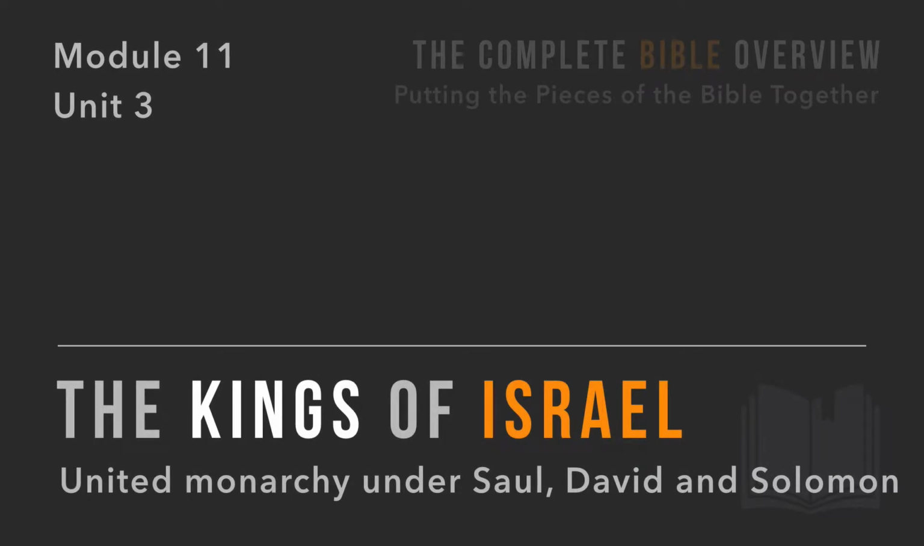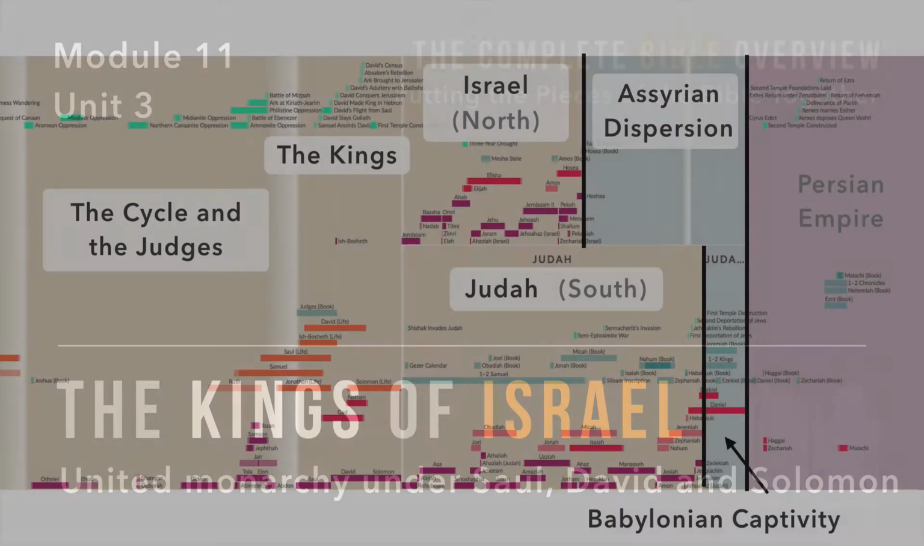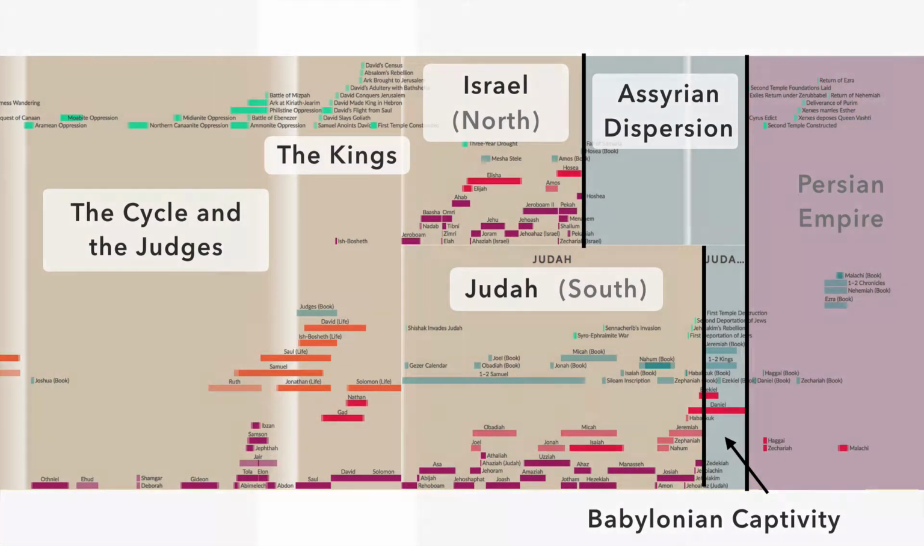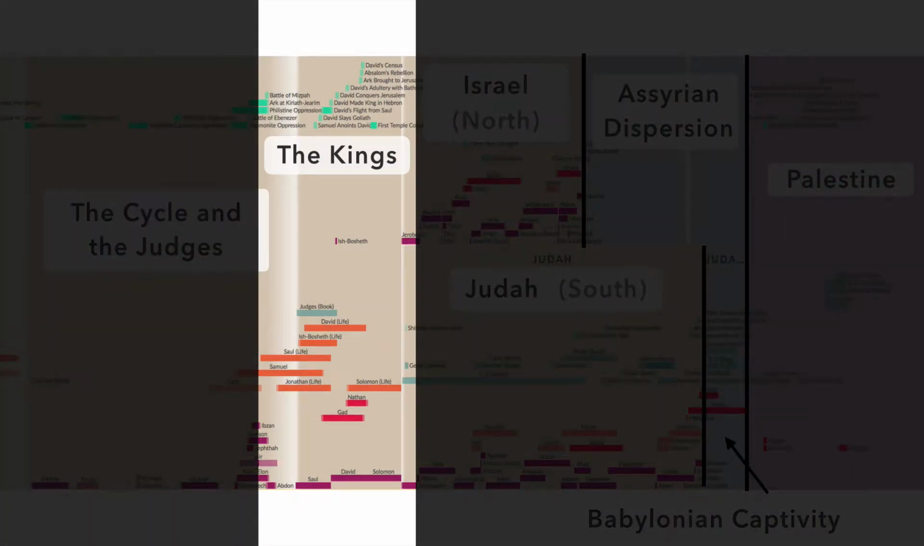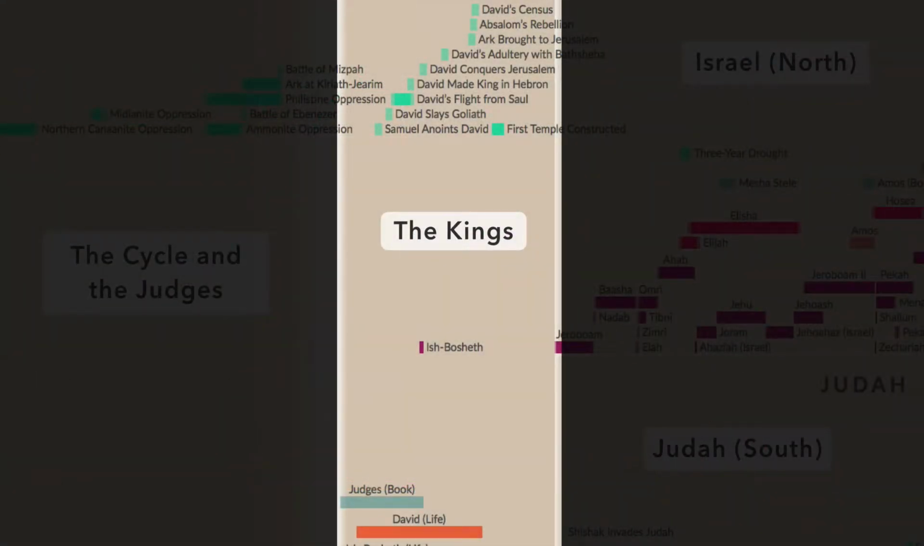Unit 3, the Kings of Israel, the United Monarchy under Saul, David, and Solomon. So if we go back to our timeline that we left off at, we are now going to focus on this time period right here. So we went up to the cycle in the Judges. Samuel was our transition. And now we're going to look just briefly at this time of the Kings.